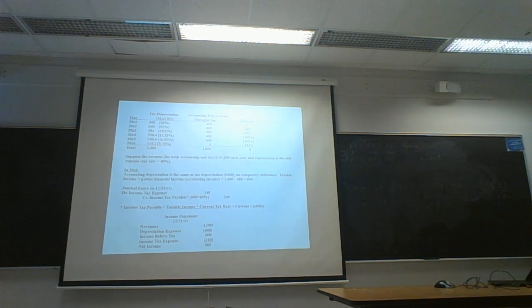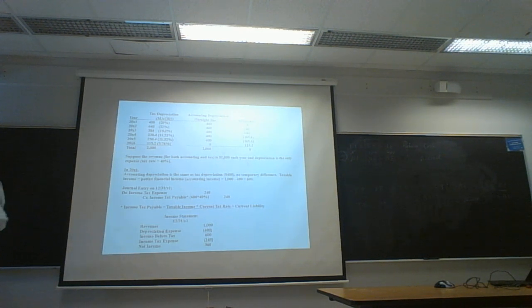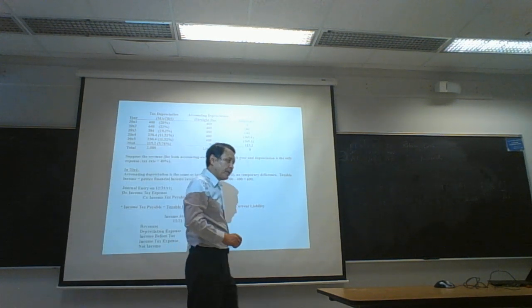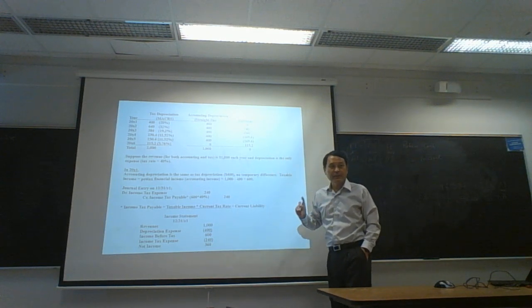Let me write them over here. Income tax payable: taxable income, not account income, taxable income times current tax rate. Always like this, income tax payable. And in practice, this 240 income tax payable should be paid to IRS in about 3 months.